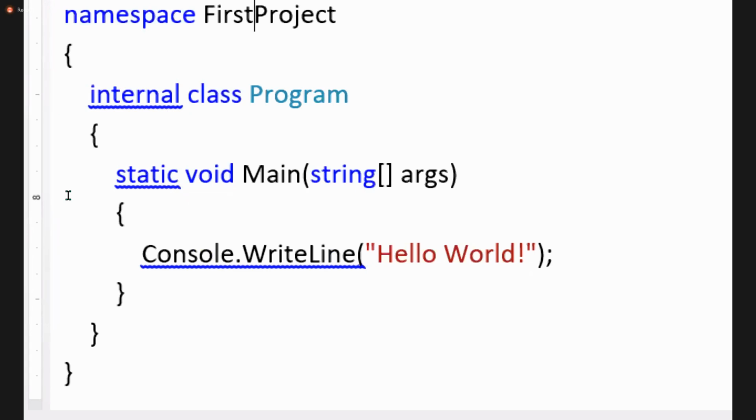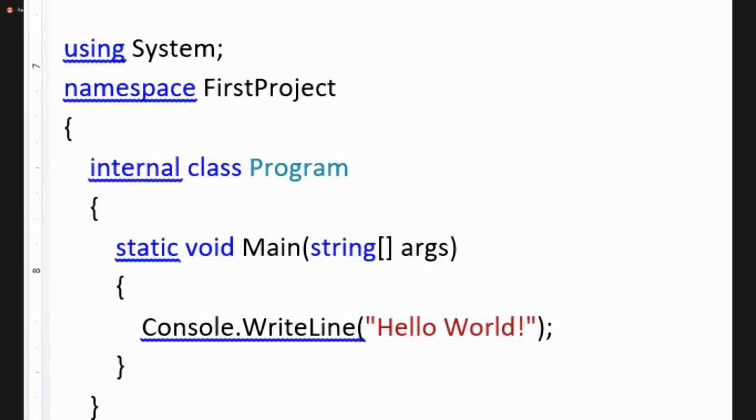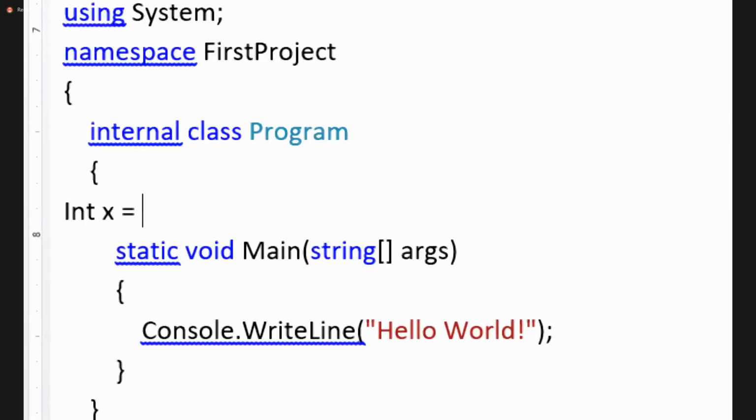Don't forget, default is not private. Default is internal. You'll have doubt: sir, earlier you said private. I said your member scope default is private. Class scope default is internal. Member scope default is private. What is member scope? I declare a field in the class. That is private. So if I say int x = 100, this is private. Are you clear?